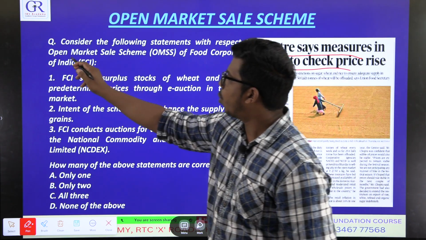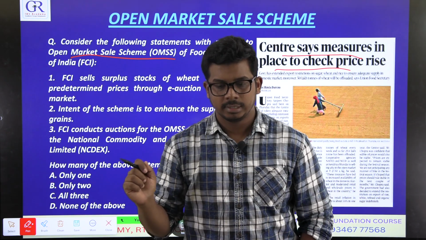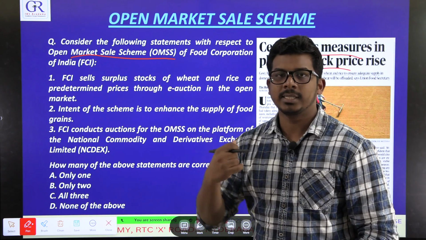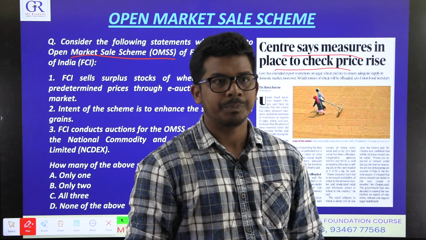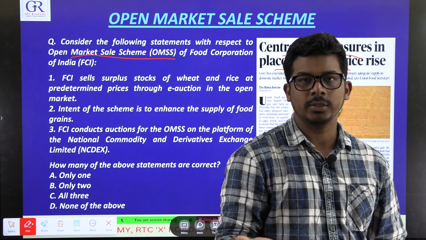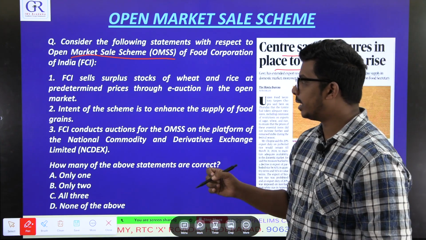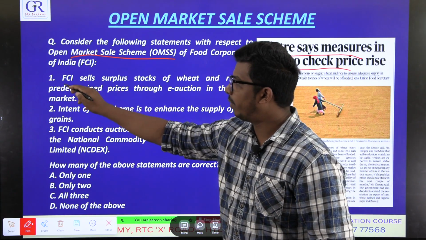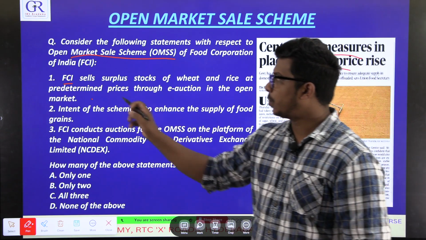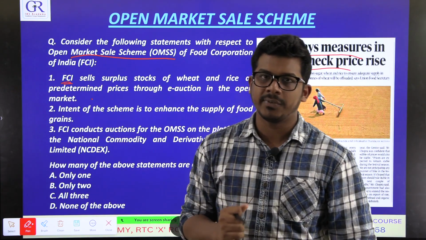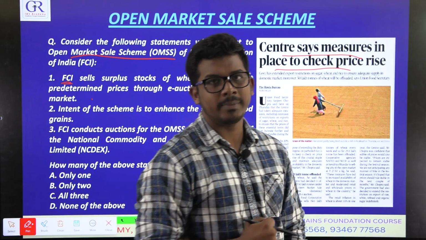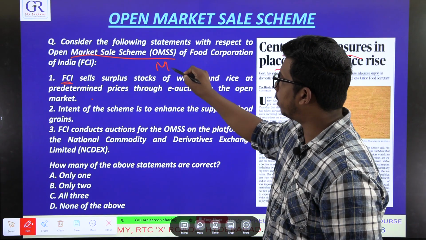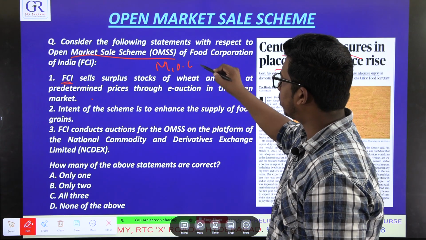Apart from the limitations on exports, the government is also taking another action. What is that action? The Open Market Sales Scheme. This is a scheme the government takes resort to when there is a shortage of food within the country or the prices are too high. Whenever there is a shortage of supply or prices are too high, the Food Corporation of India will release some foods. What is this Food Corporation of India? It is a statutory body under the Ministry of Consumer Affairs, Food and Public Distribution.